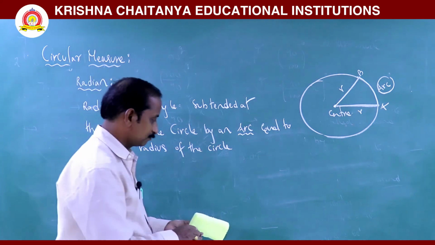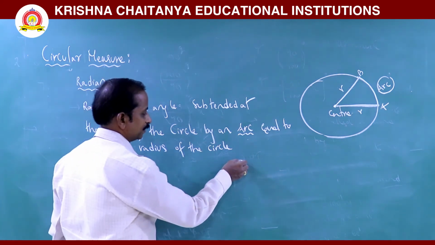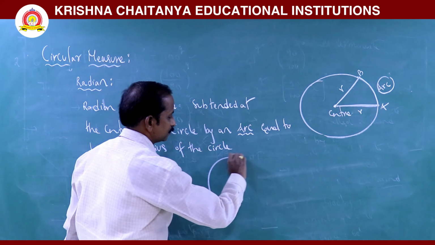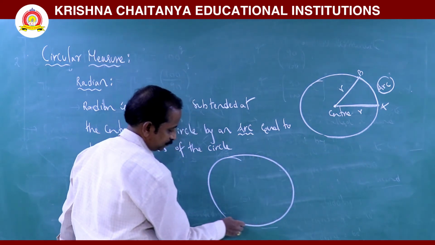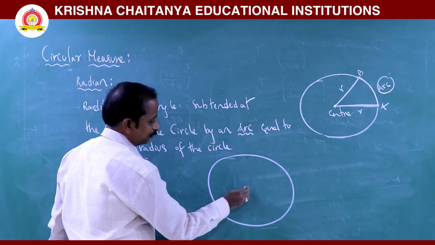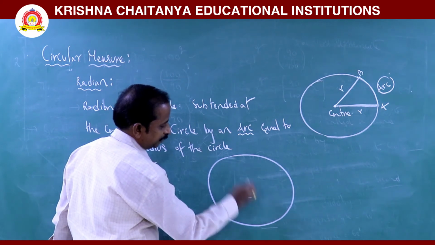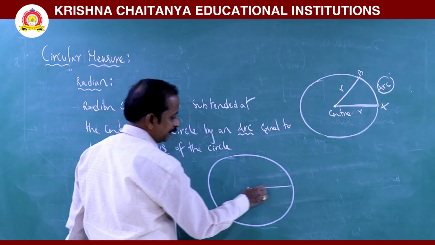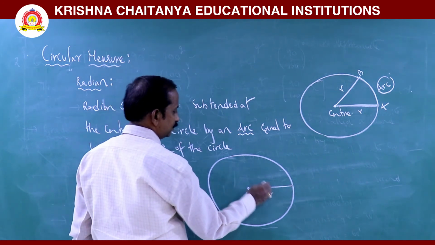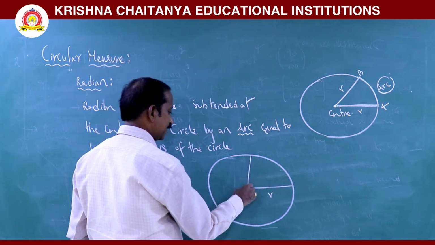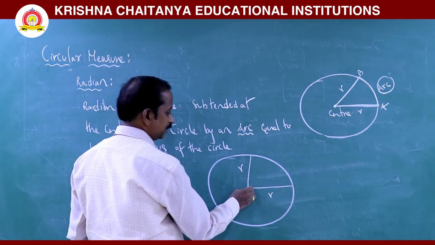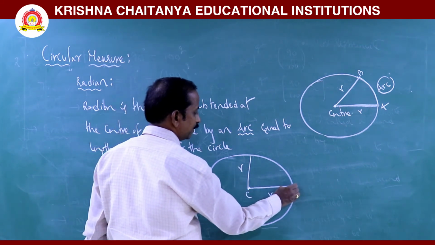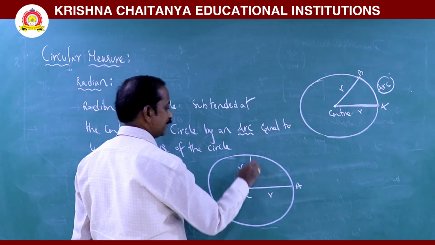Let us observe, I can construct a circle. So this is the circle. Of this circle, this is the center. This is the radius. This is also the radius. The reason: the distance from the center to any point on the circle gives us the radius.